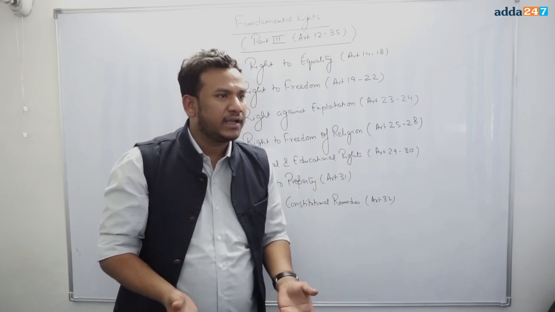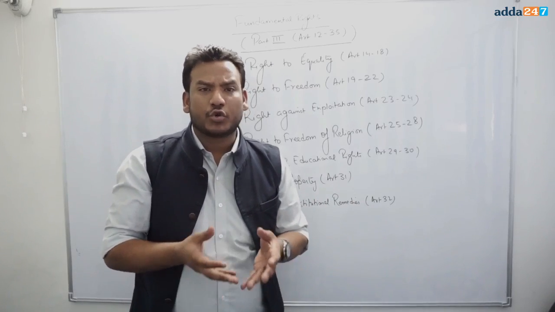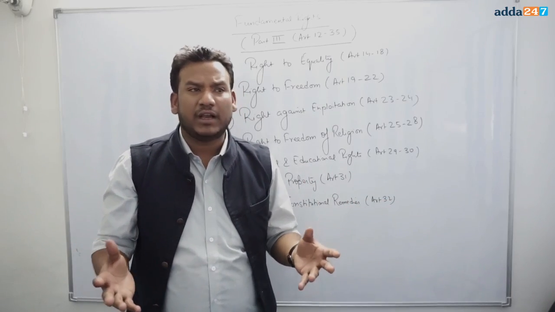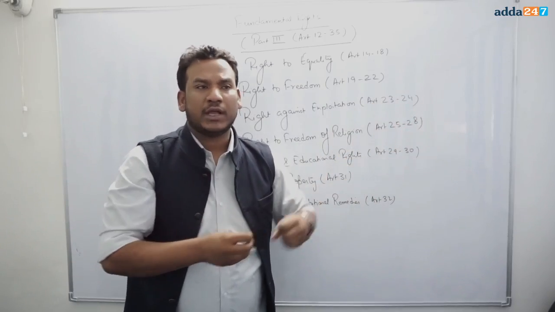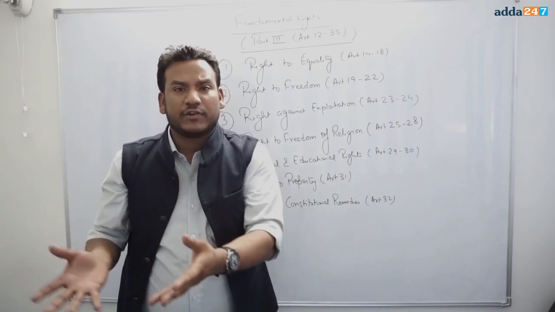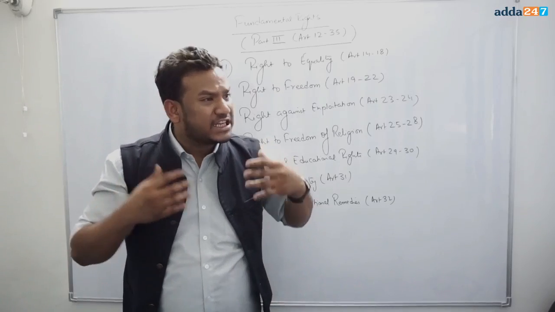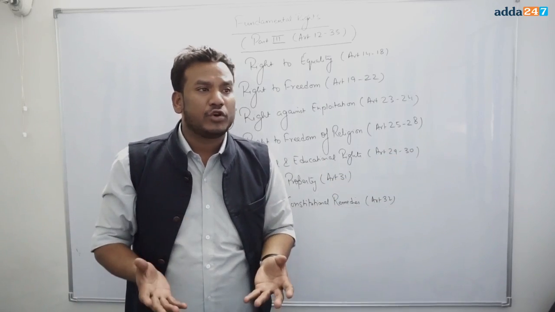But what happened in the decade of the 1970s, when India was growing very fast in economic and social growth? New airports were being made, new railway stations were made, new economic zones were set up, new industrialization zones, express highways, big highways were made, and the government needed land for those purposes.